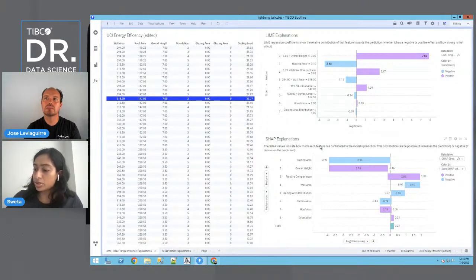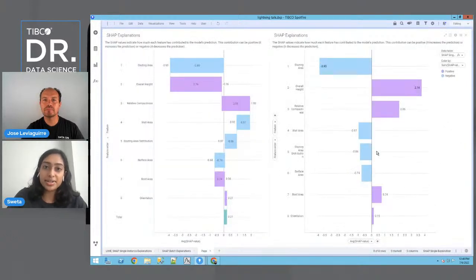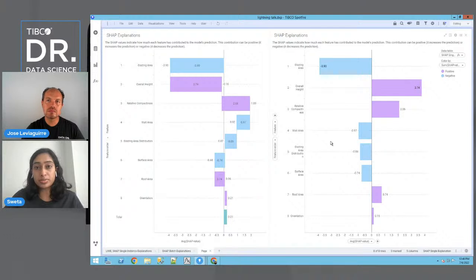But we can actually go ahead and talk about SHAP real quickly. Okay. So to talk about SHAP. Yeah, go ahead. Okay, so I do want to get back to that question, and I think you'll see here in a minute what I mean. So LIME is very relative in terms of how the features are contributing towards the model prediction, but SHAP has this advantage where it can quantify that specific effect.